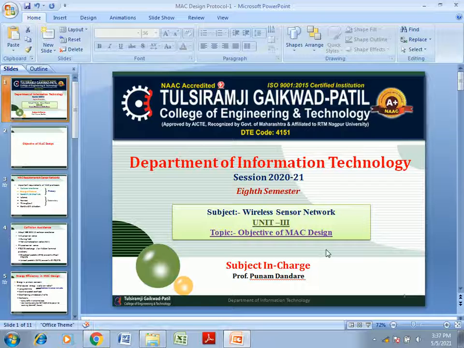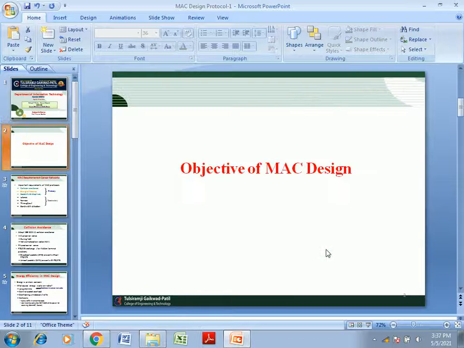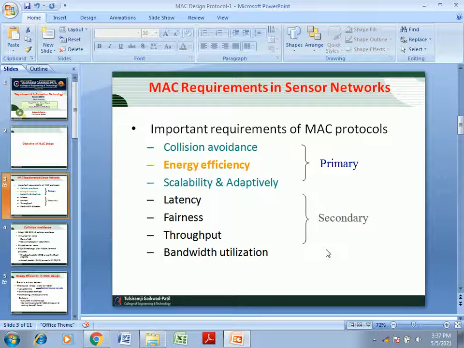In this session we have seen the objective of MAC design, that is the medium access control design. The basic function of a MAC protocol is to arbitrate access to a shared medium in order to avoid collision from different nodes. In addition to this basic function, a MAC protocol must also take into account other factors in its design in order to improve network performance and provide good network services for different applications. So in this session we have to just see the objective of the MAC design.